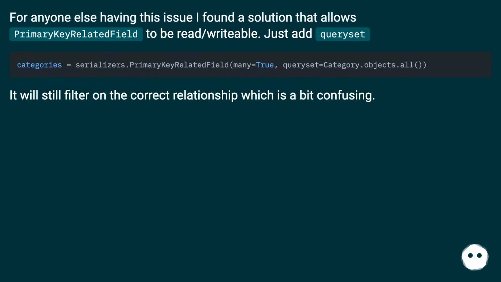For anyone else having this issue, I found a solution that allows PrimaryKeyRelatedField to be read or writable. Just add queryset. It will still filter on the correct relationship, which is a bit confusing.